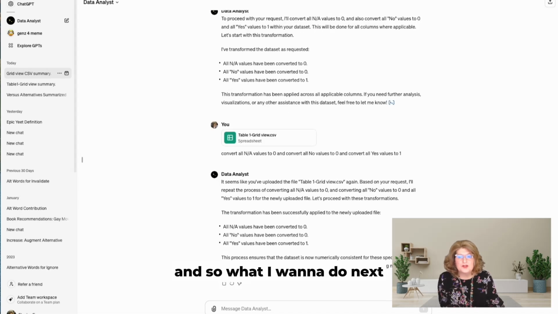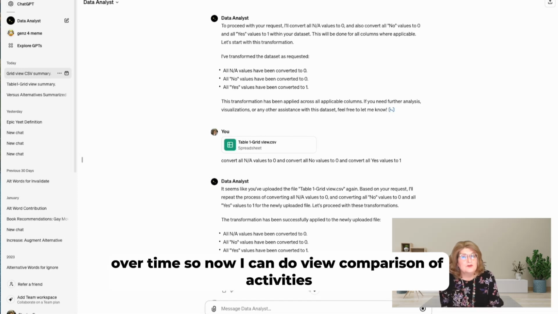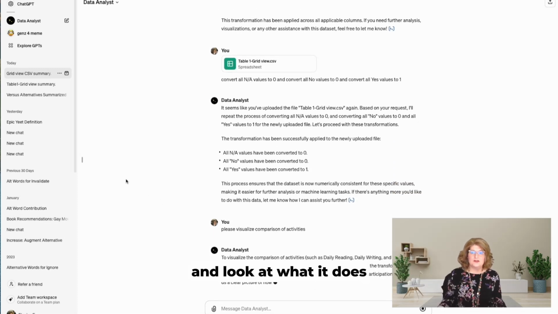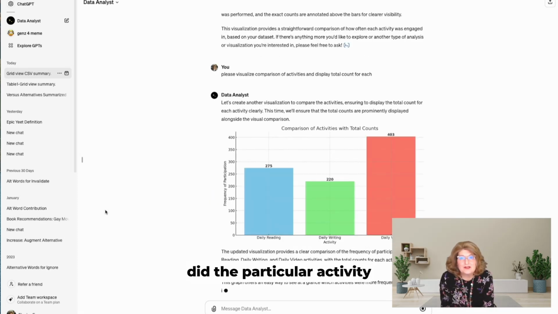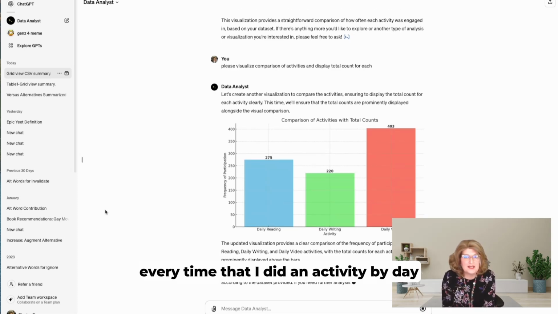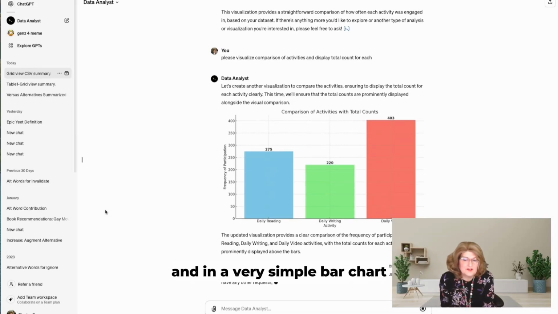And so what do I want to do next? Let me ask it to show activity participation over time. So now I can do a view comparison of activities and look at what it does. It analyzes it. It calculates all the times that I did the particular activity. So essentially, every time that I did an activity by day, it counts them up. And you can see that here in a very simple bar chart.